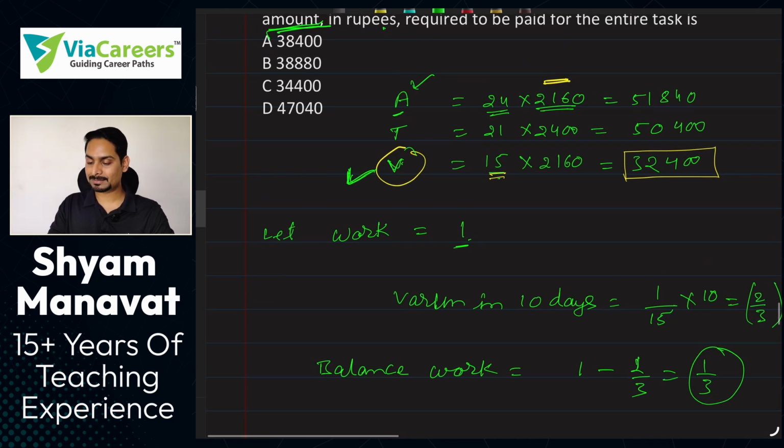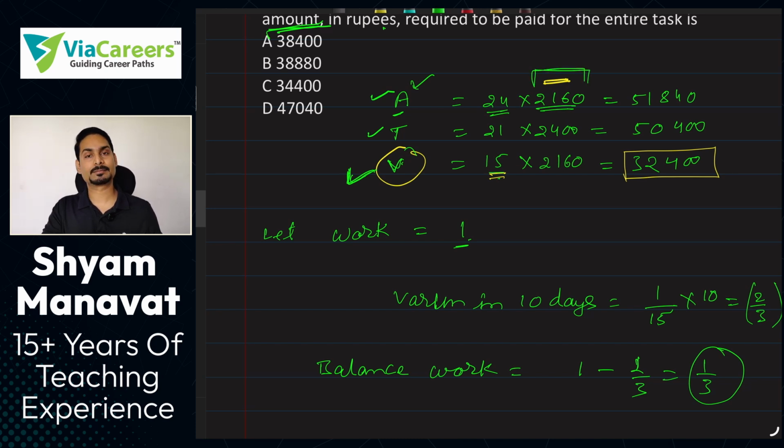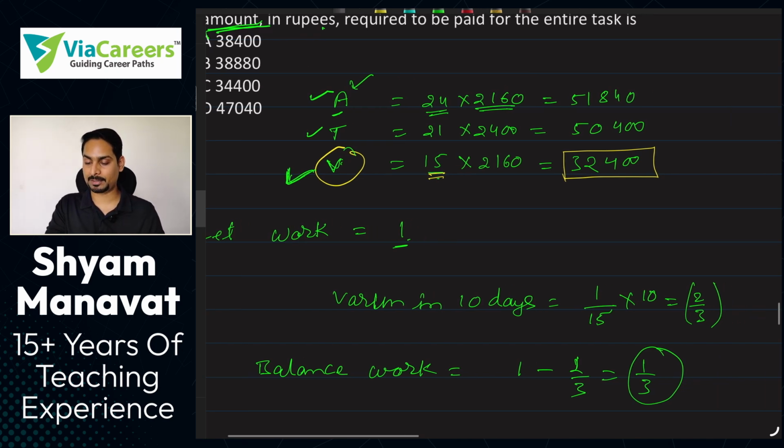Now, to complete this much of work, to whom can you appoint now? Should we appoint A or should we appoint T? Should we appoint A because A is charging least per day? No. आपको पर डे का नहीं, आपको टोटल देखना चाहिए. टोटल ओवरऑल कौन चीपर है आफ्टर वरुण? सो टोटल ओवरऑल चीपर कौन है?